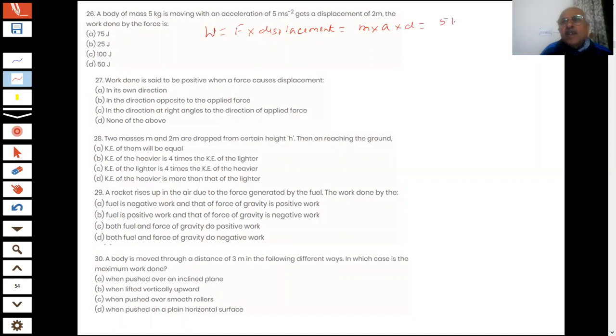Mass is 5 kg, acceleration is 5 meter per second square, and displacement is 2 meter. How much are you getting? 5 into 5 is 25, 25 into 2 is 50 joules. Yes, correct sir, it is the correct answer. You are getting one full mark for that.